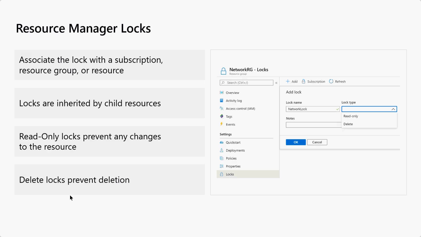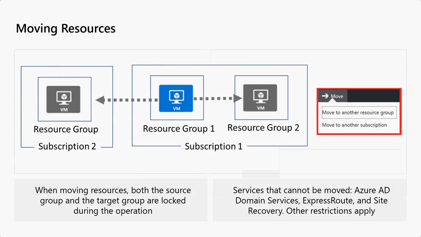To overcome such problems, we have locks. That is the purpose of locks. Whenever you have significant, important, business-critical resources, we will protect those using locks. And then we have something called moving resources.